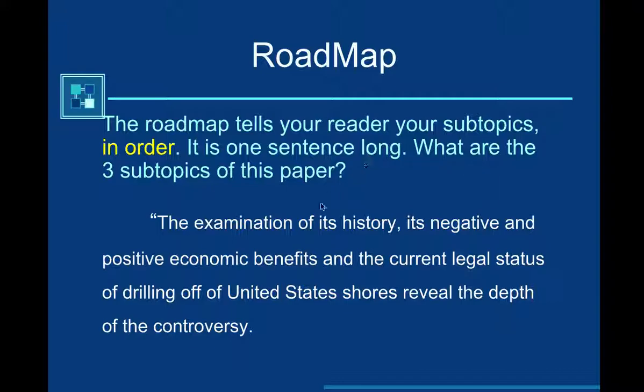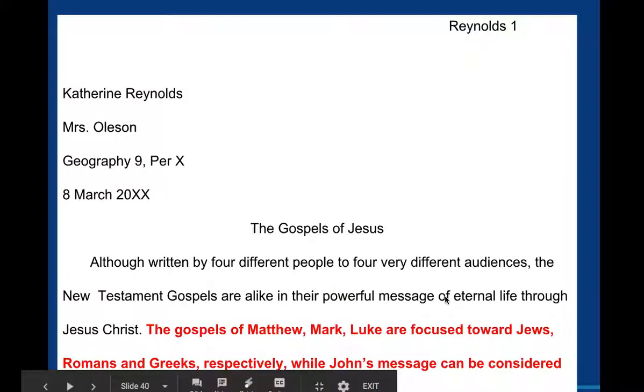So I know that this paper is about some type of controversy about drilling for oil off the United States shore. So the 3 subtopics would be examining the history of drilling, examining the negative and positive economic effects, and the current legal status. So those are my 3 subtopics that I could follow through.